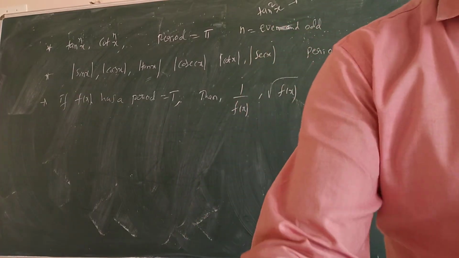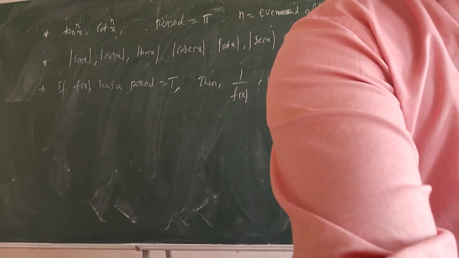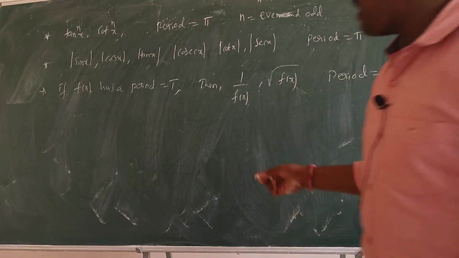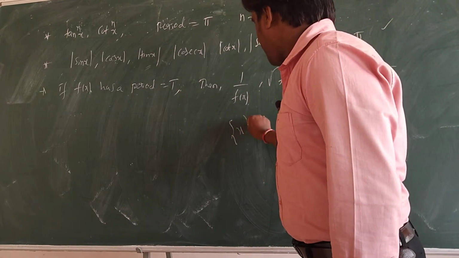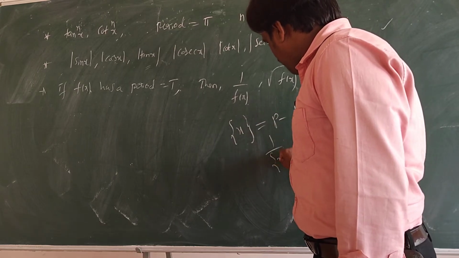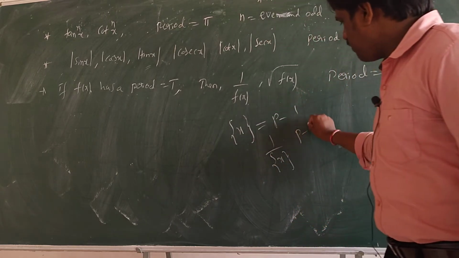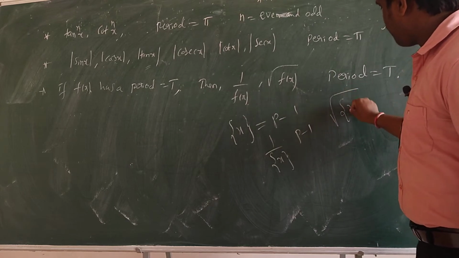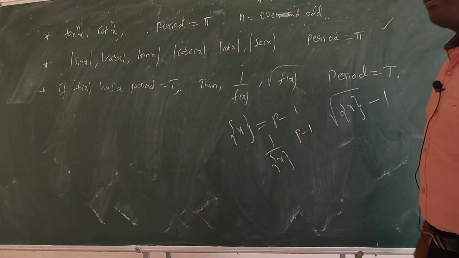Fractional part of x. What is the period of the fractional part of x? Fractional part of x period is how much? 1. So 1 by fractional part of x will be how much? Period is 1. Square root of fractional part of x period is how much? Right?